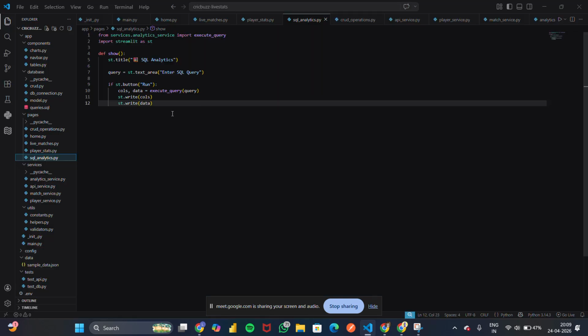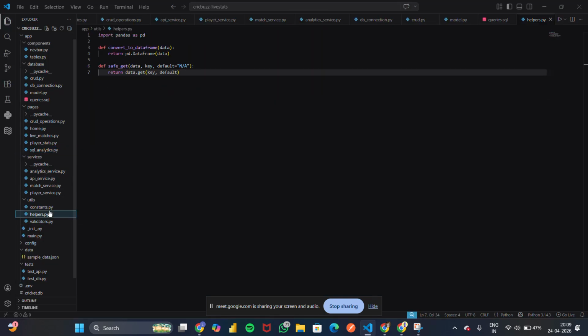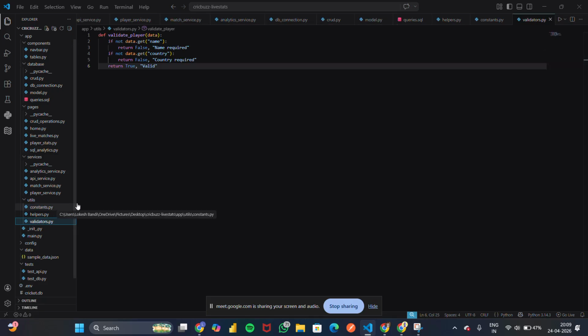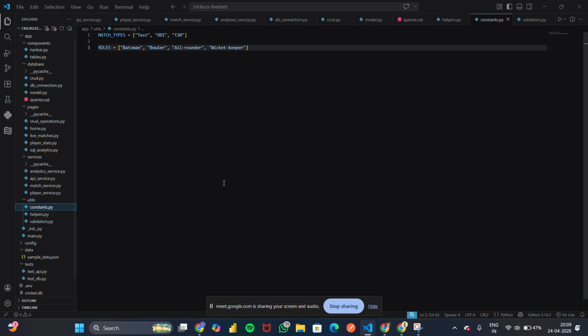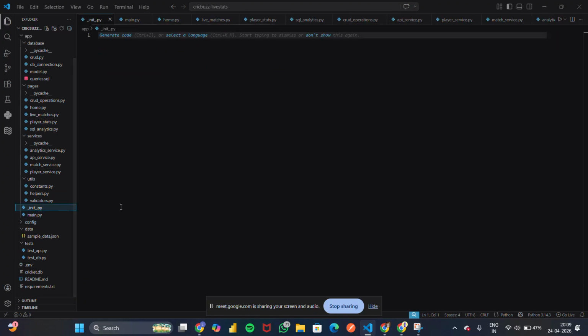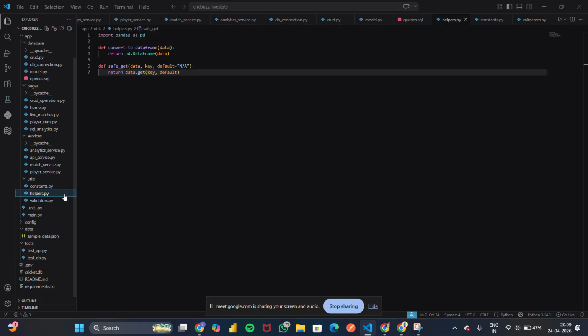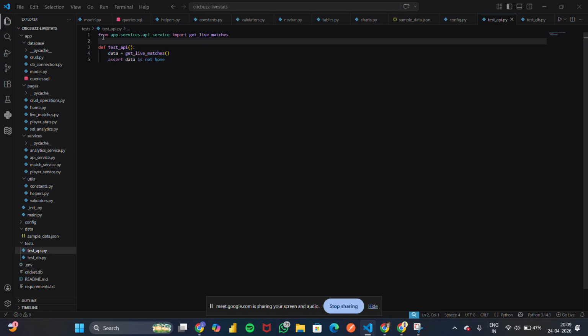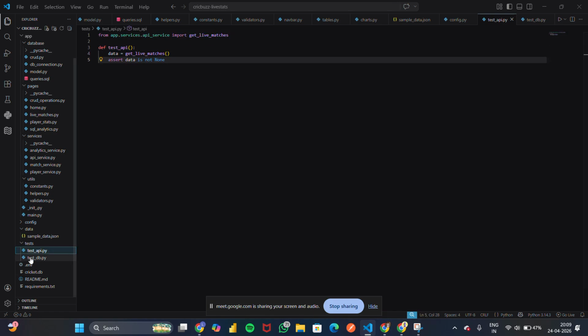And in this, I didn't use any API keys because it is from Cricbuzz. So I took dummy values to represent here. In this test API.py, I have given just a connection, but I didn't connect it with any APIs.